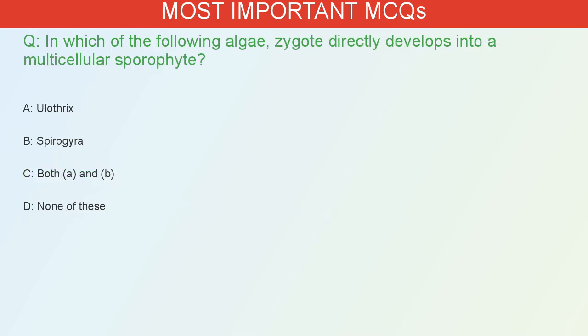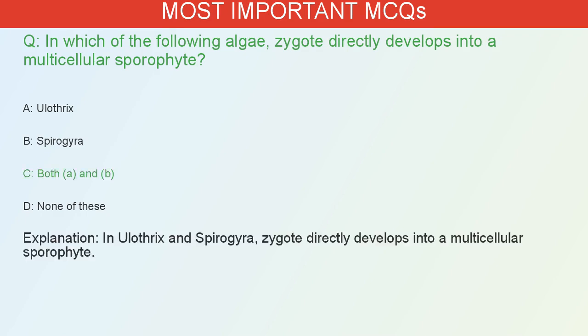In which of the following algae does the zygote directly develop into a multicellular sporophyte? A. Ulothrix. B. Spirogyra. C. Both A and B. D. None of these. The correct answer is C. In Ulothrix and Spirogyra, the zygote directly develops into a multicellular sporophyte.